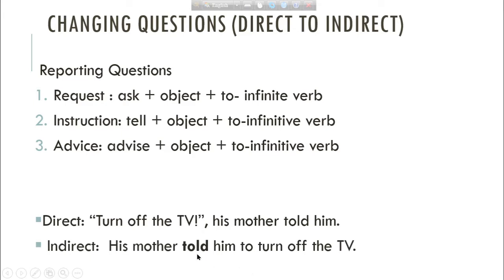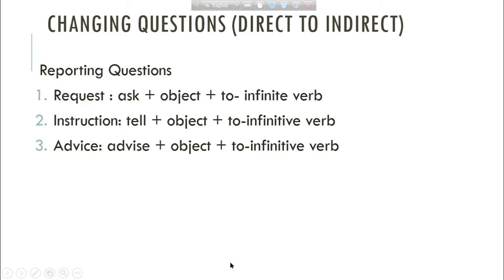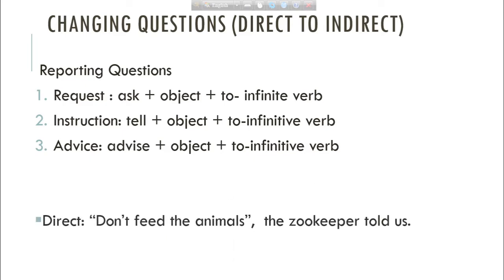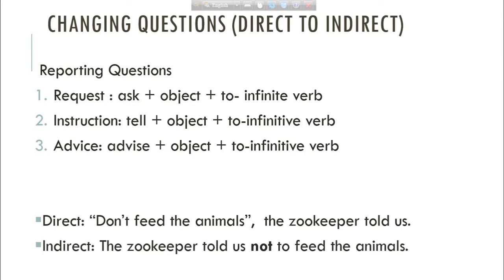So remember, dear boys, you have to use the reporting verb tell or told when you have instruction, command, or order in your sentence. Let's move to the next example. Don't feed the animals, the zookeeper told us. And the answer will be the zookeeper told us not to feed the animals.